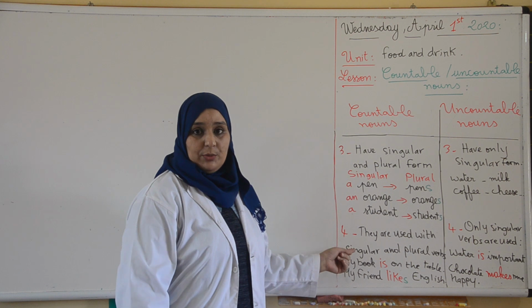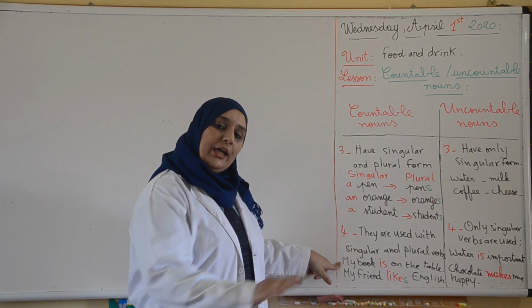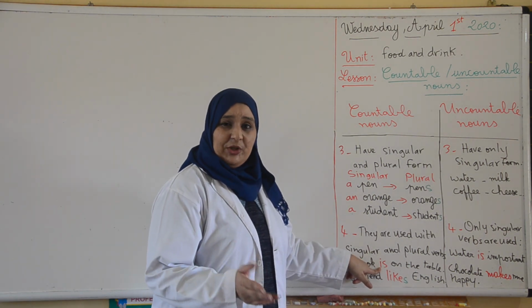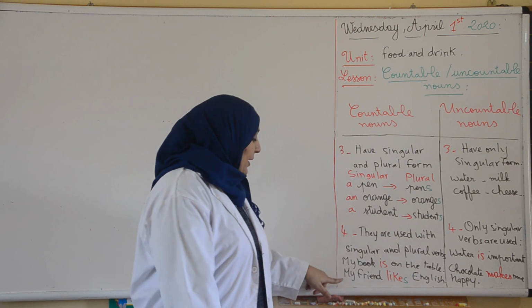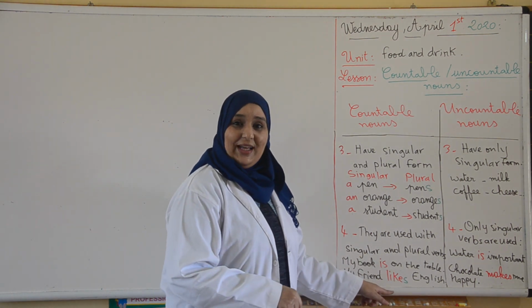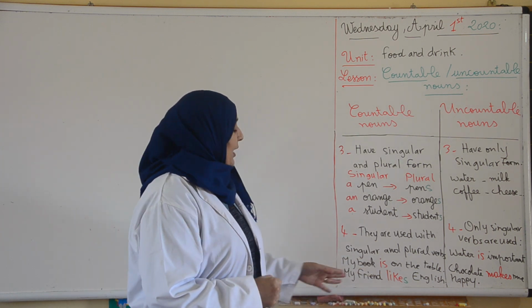For singular countable nouns, we use singular verb. Like here in this example, my book is on the table. You see the verb to be in simple present, the 3rd person singular. My friend likes English. Again, the verb to like, simple present, third person singular. We add s, as you all know.